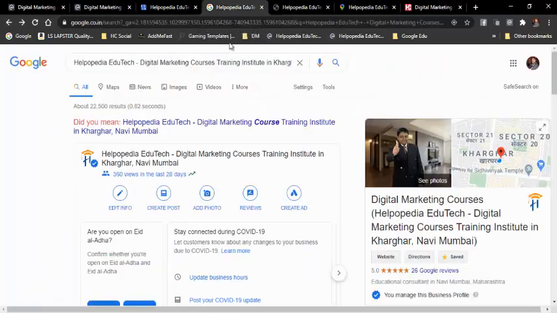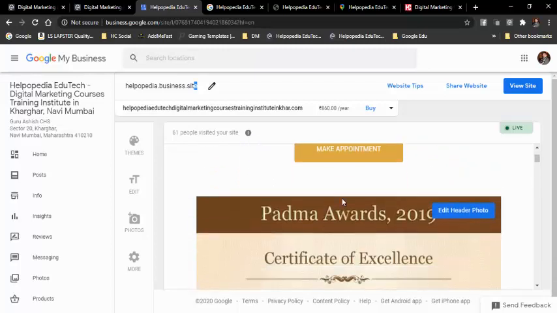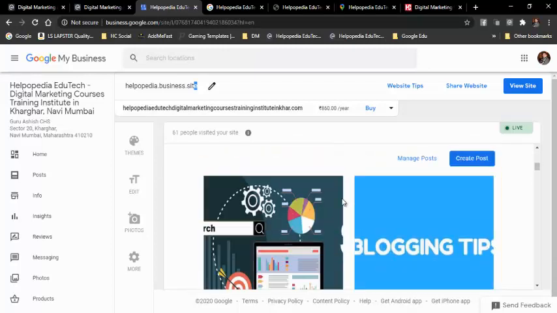So people should search for your keywords in Google and your listing will appear. Of course it will take some time, maybe 2 to 3 months or 4 months, for optimizing all the content, and then it will come up in search results. Then definitely you will start to get business. So this is what it is.